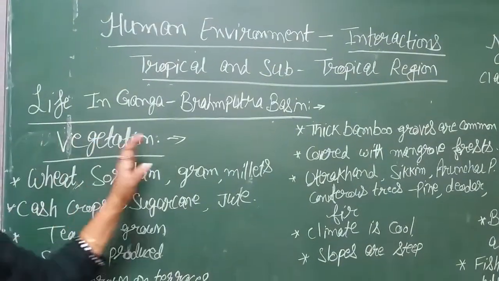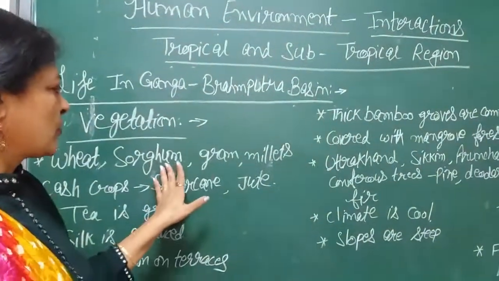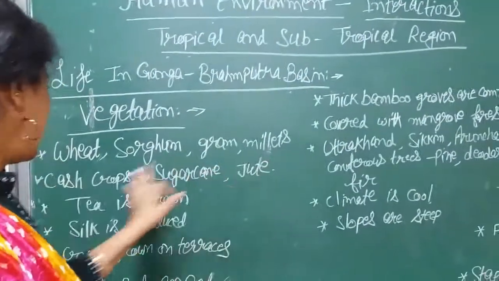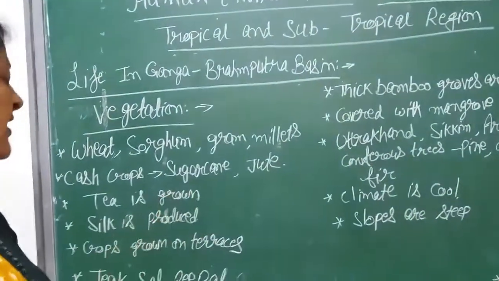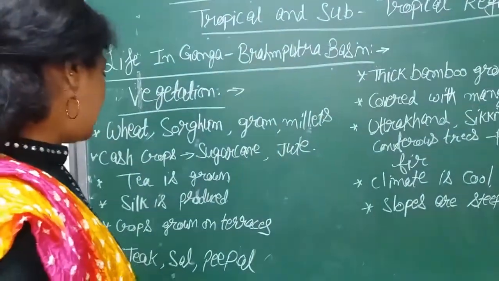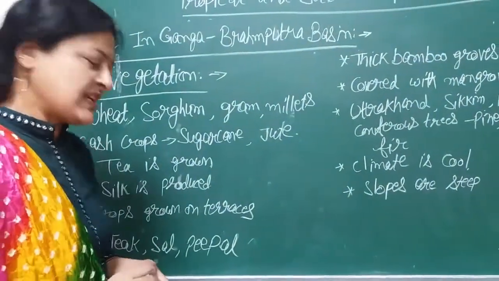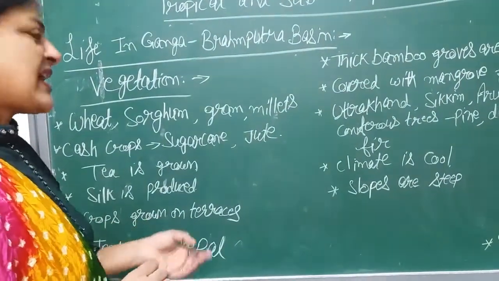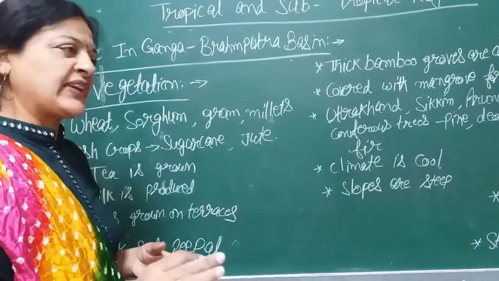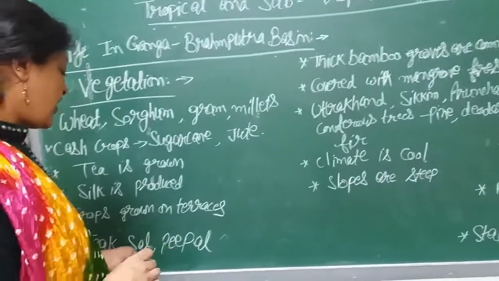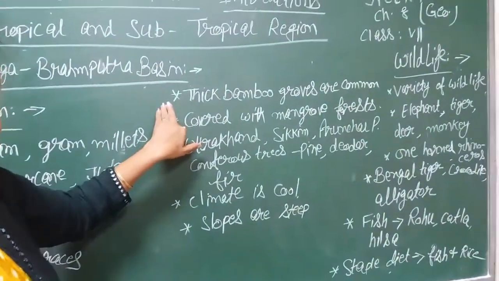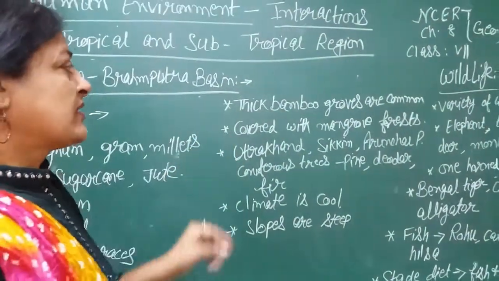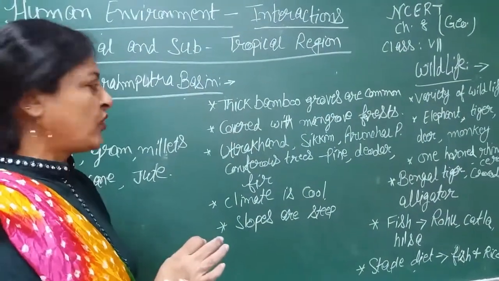In vegetation, there is wheat, sorghum, grams and millets. In cash crops, sugarcane and jute are grown here. Tea is also grown in abundance. Silk is also produced in this region. Then crops are grown on gentle slopes of terraces. Then teak, sal and peepal are also found in abundance. Thick bamboo groves are common in this area. This area is covered with mangrove forests.